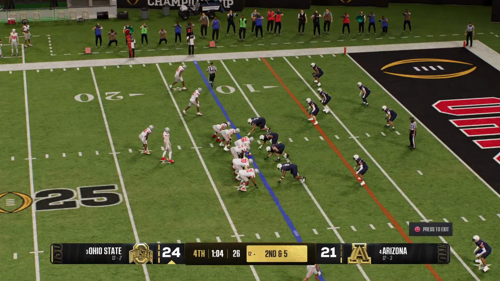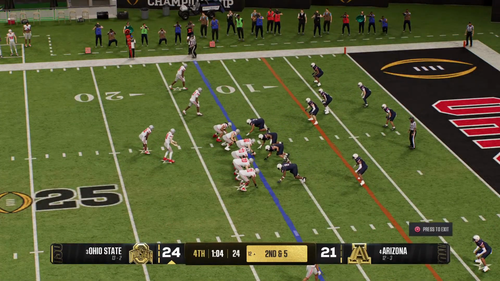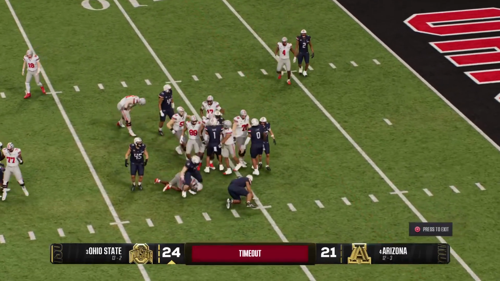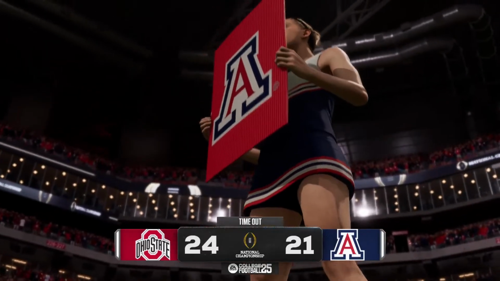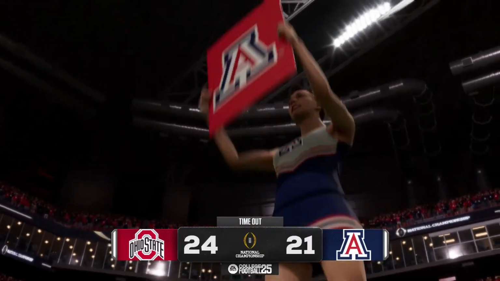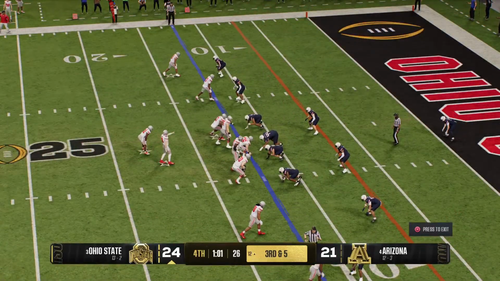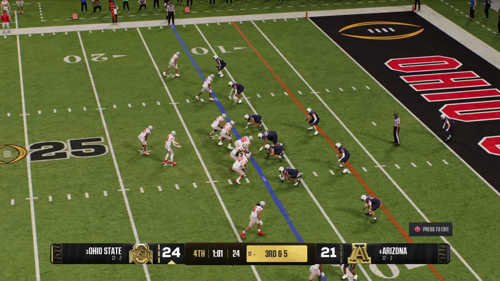Here comes a crucial second down play. Every yard tough to find down here in the red zone. Now they test the middle of the defense, but get nothing. And now a timeout taken by the defense, trying to preserve as much clock as possible for their offense.